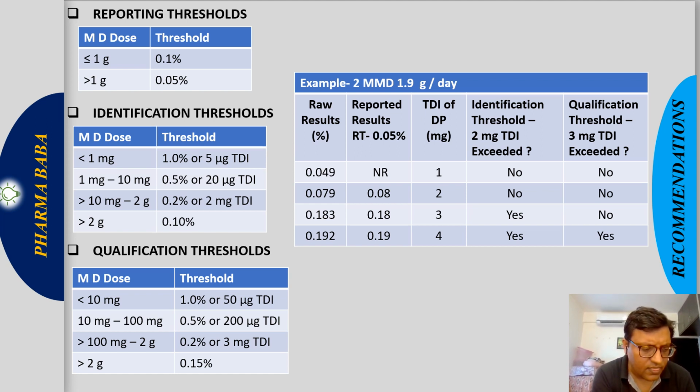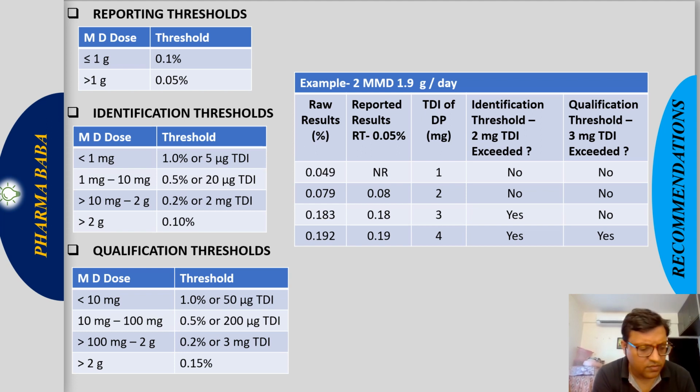0.05%. Since it is gram per day, to change it into mg you have to multiply by 1000, so it will come 0.95. If you round off to 1 mg, 1 mg will be the TDI for the first impurity. For the second, 1.9 multiplied by 0.08%, and again multiplied by 1000, it will come around 1.52. If you round off, it will come around 2.